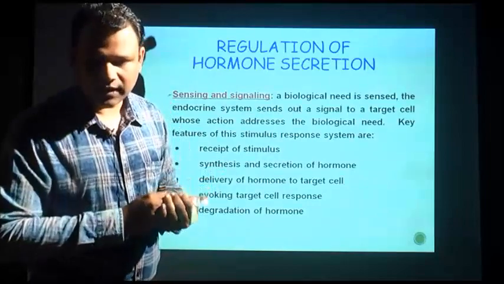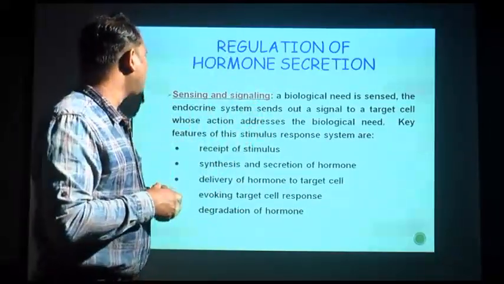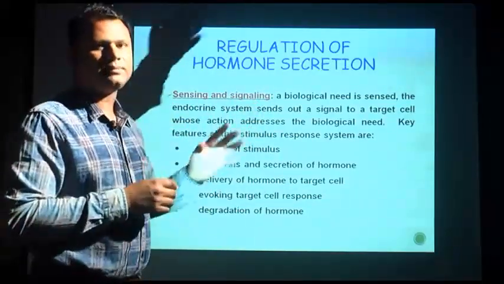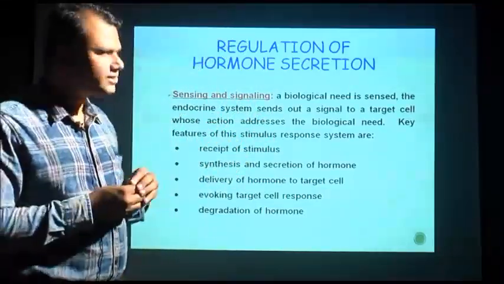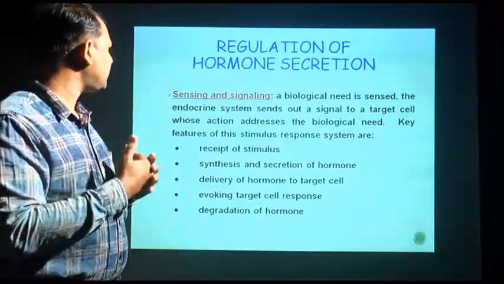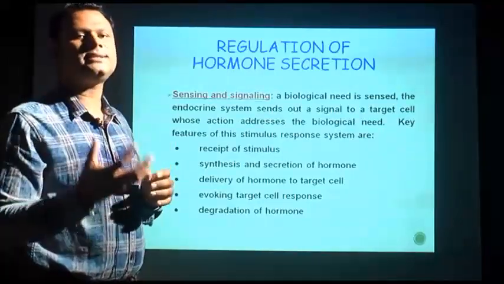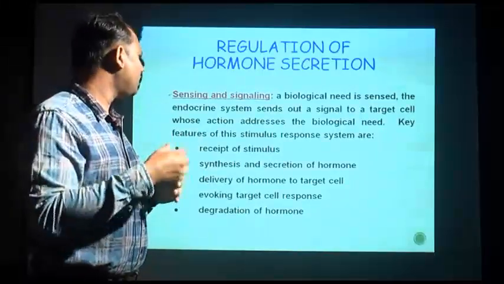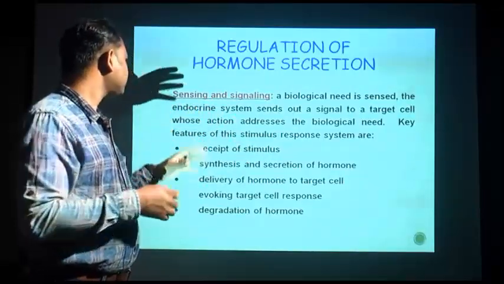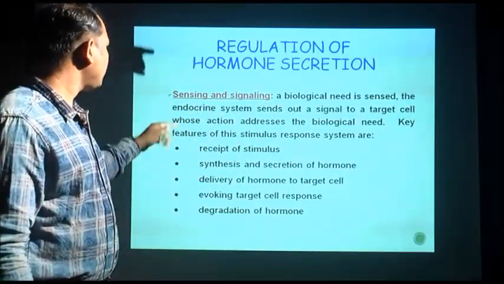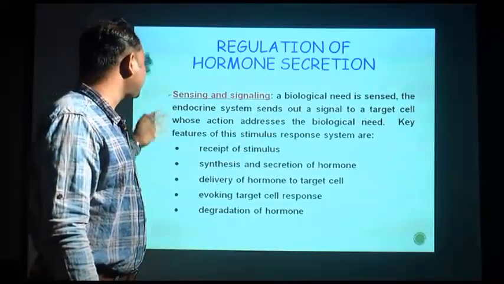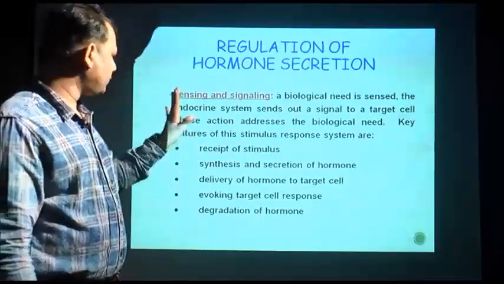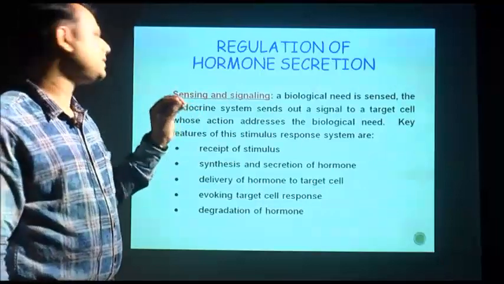So the key feature of this stimulus response system: the stimulus means the hormone which is secreted from the endocrine gland, and the response is how the cell is responding to the incoming endocrine secretion or the hormones. Number one, first of all, a cell has to receive the stimulus. So one mechanism is receiving of the stimulus.